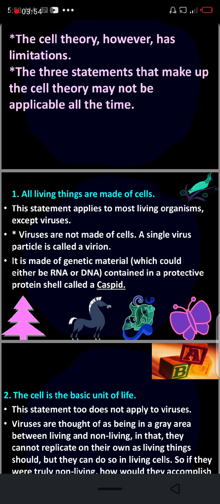A single virus particle is called a virion, and it is made up of genetic material which could be either RNA or DNA. We all know that RNA is ribonucleic acid and DNA is deoxyribonucleic acid, contained in a protective protein shell called a capsid.